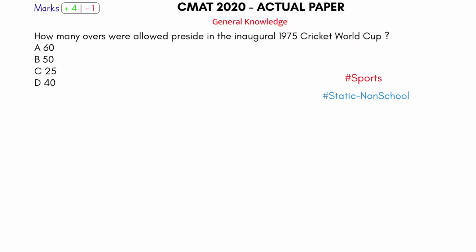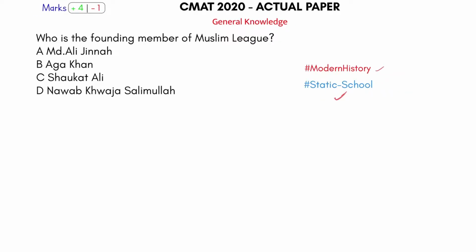Vaio is a product of which company? Compaq. So this is a question from the technology domain, static non-school, not something that we studied in school, but a part of static GK. Now a question from the sports domain, but static non-school GK. Again, something that has happened in the past, you and I cannot change it, something that I did not study in school. How many overs were allowed in the inaugural 1975 Cricket World Cup? The answer is option A, 60 overs were allowed. So that's how you can answer this as well.